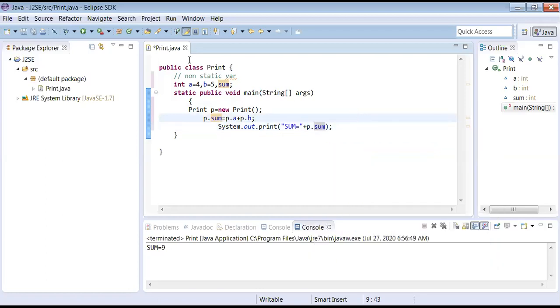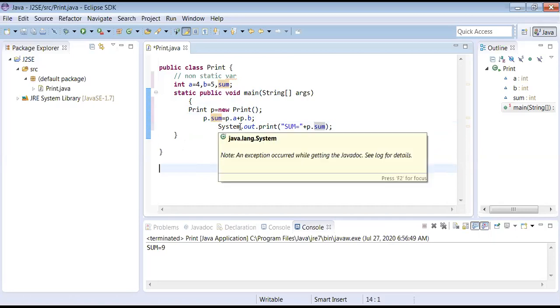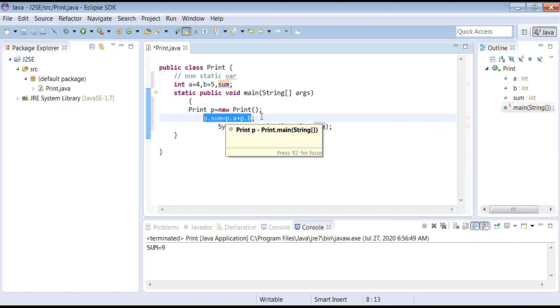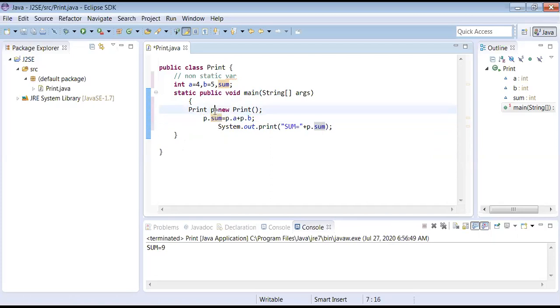Done? Let us check. P.sum is equal to P.a plus P.b. P is the object which you have created, right?